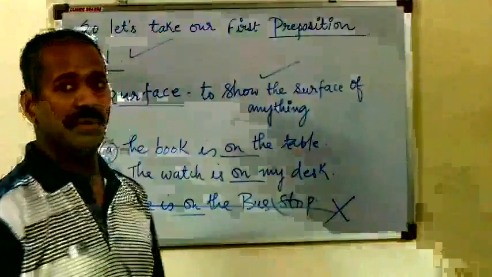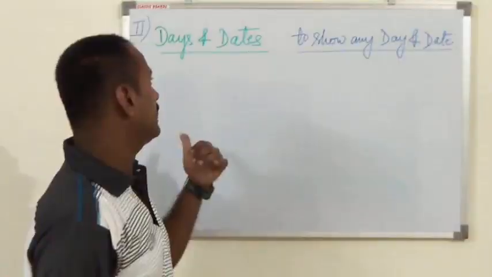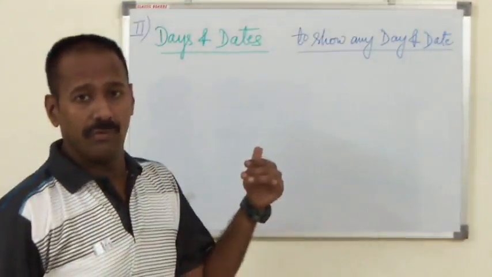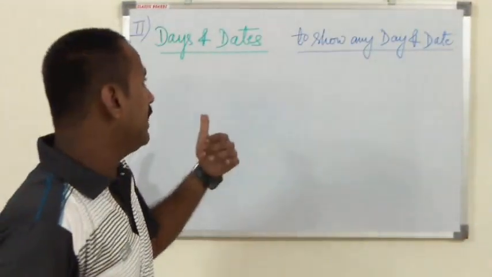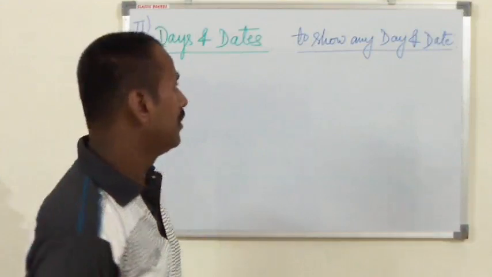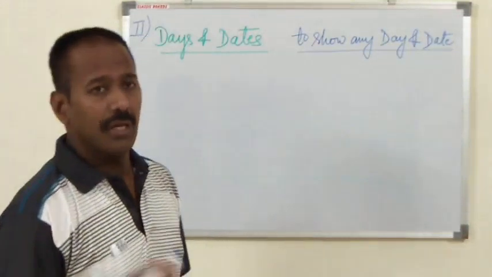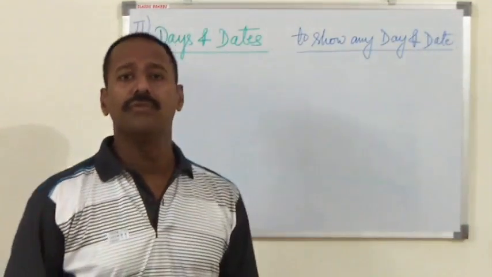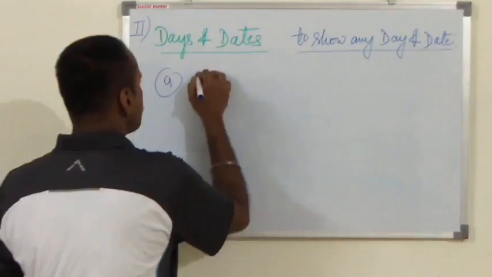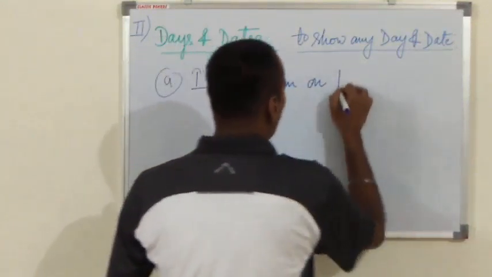Now we will take another examples of preposition on in our next topic: days and dates. If you want to show or highlight days or dates, simply you have to use the preposition on. Let me explain this simple concept with few examples. Suppose I met him on Tuesday.